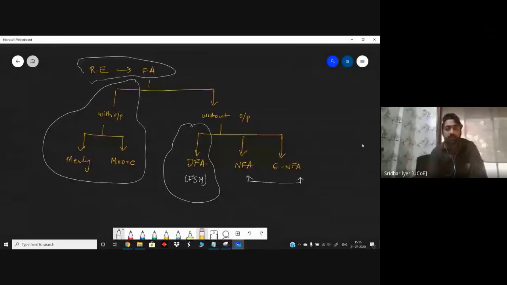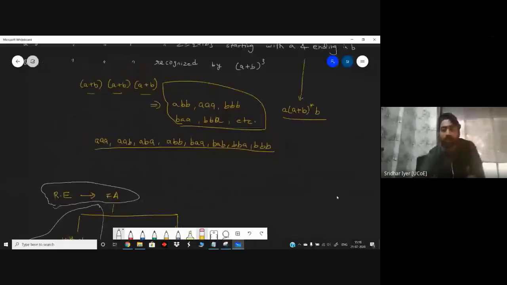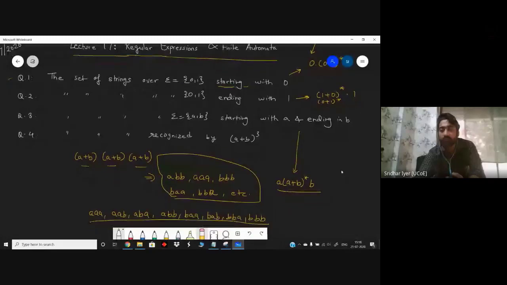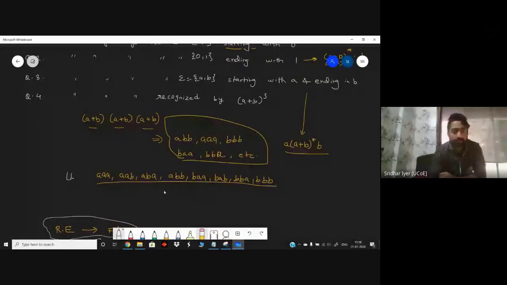We are going to convert the RE to an FA. Now, how can we convert a regular expression to an FA? The regular expression has its own way of solving problems, and finite automata has its own way, but they are solving the same set of problems in different fashion. Yesterday we saw a few examples. Whenever we talk about regular expressions, we can create some language out of them. If this is the R, this is the language corresponding to it.